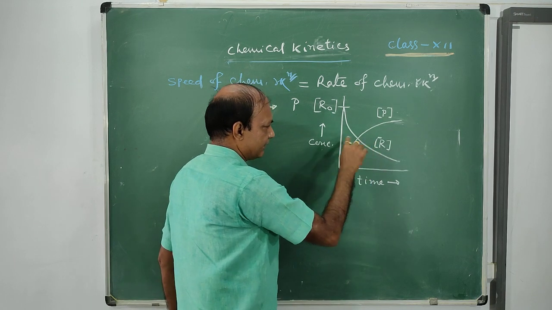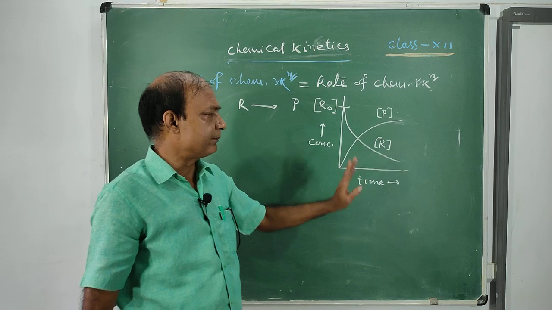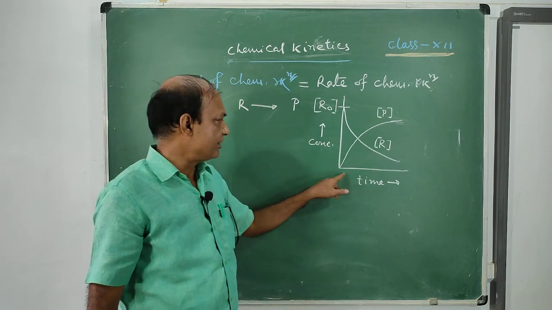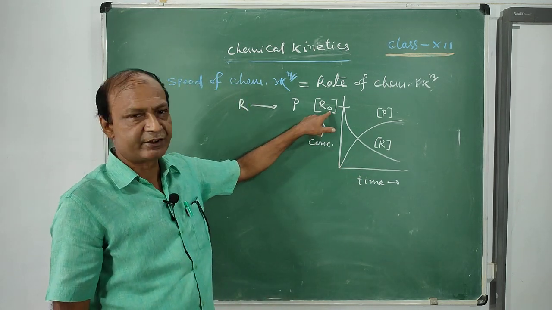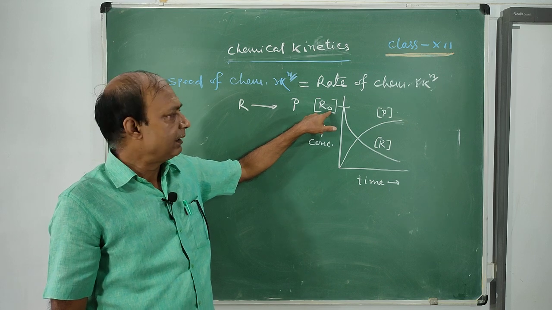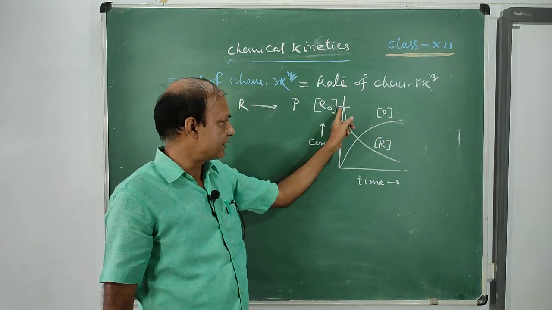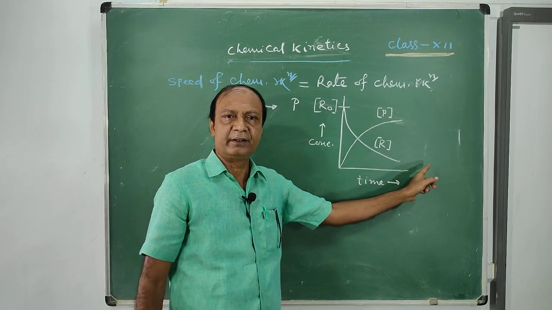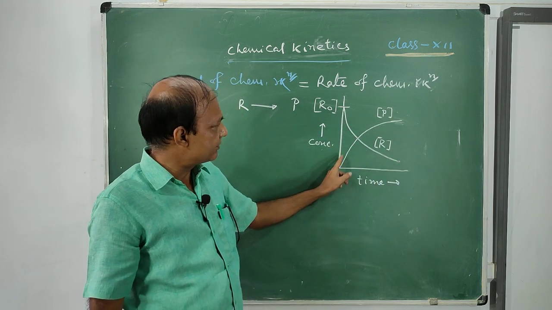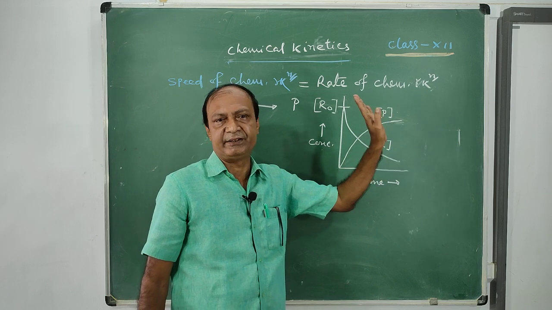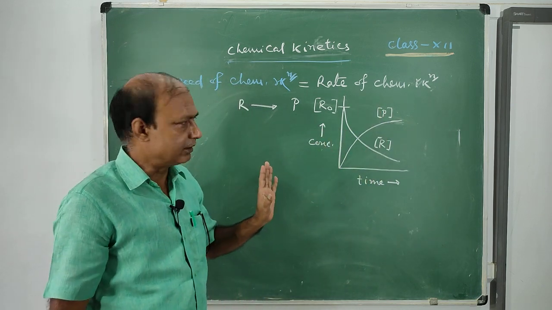So look at this graph, concentration versus time graph. When time is 0, that is the initial concentration of the reactant which we have taken. Now with the progress of the reaction, the concentration of the reactant keeps on decreasing, and the concentration of the product keeps on increasing. This is a very simple thing.